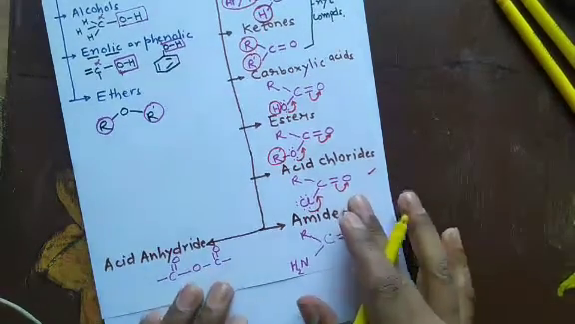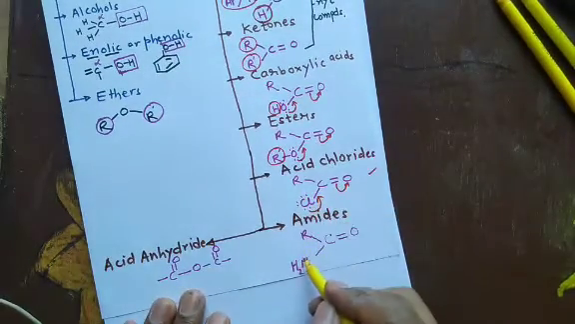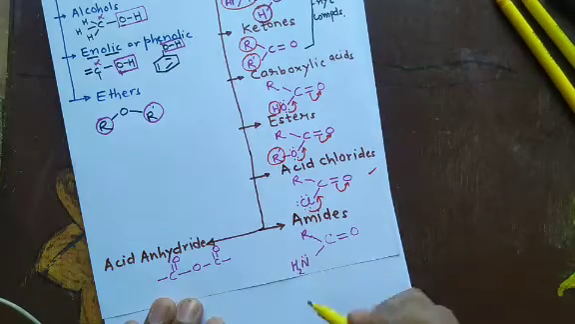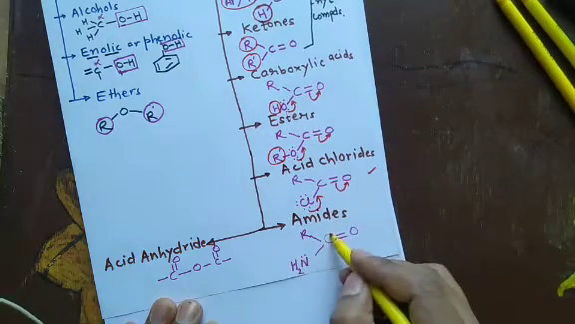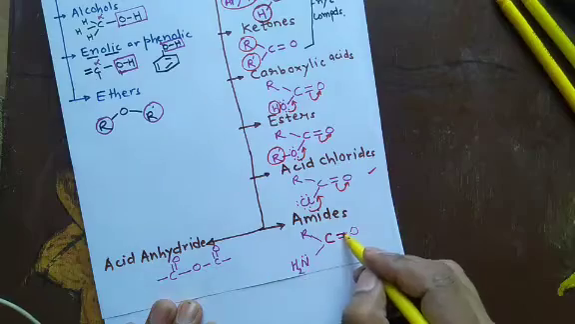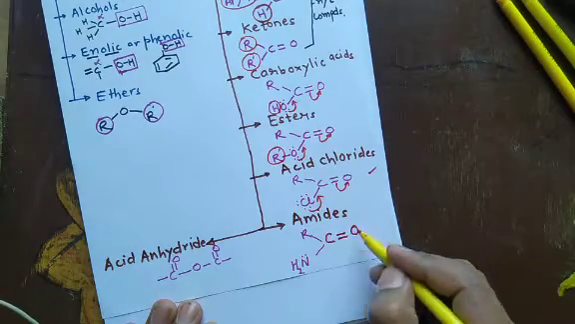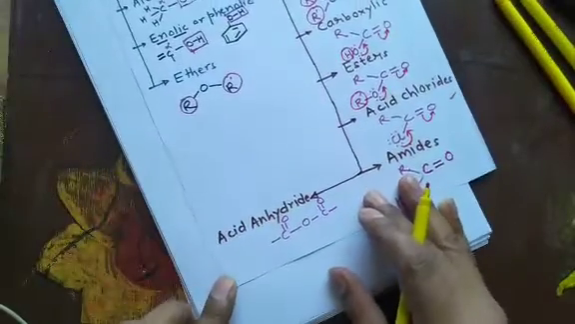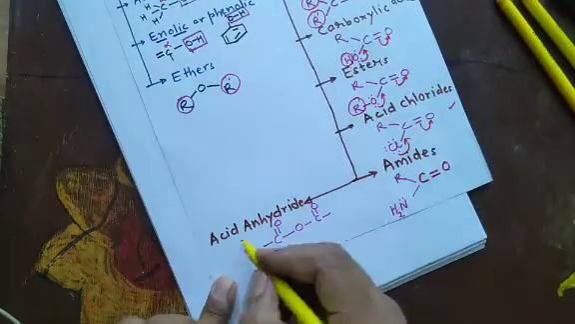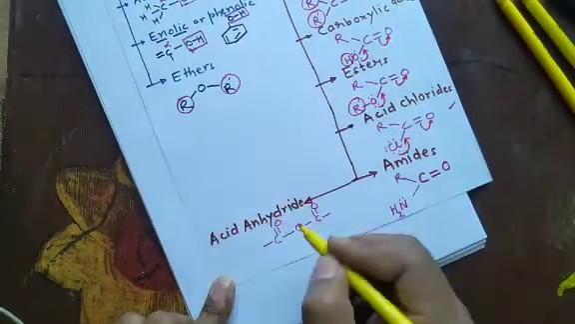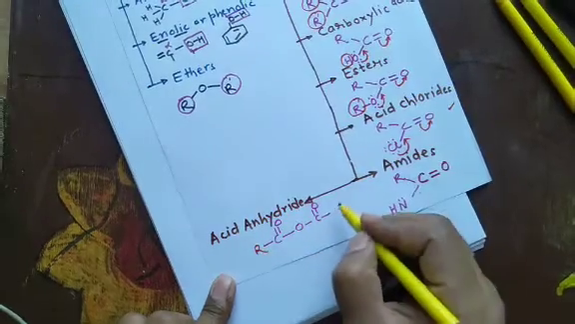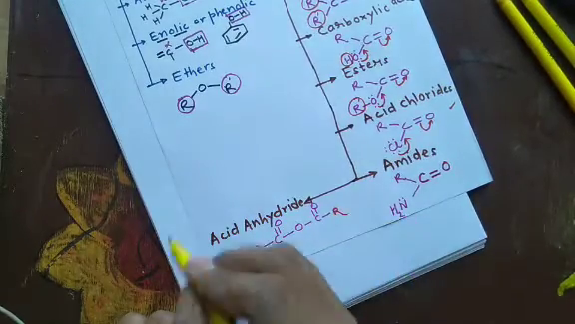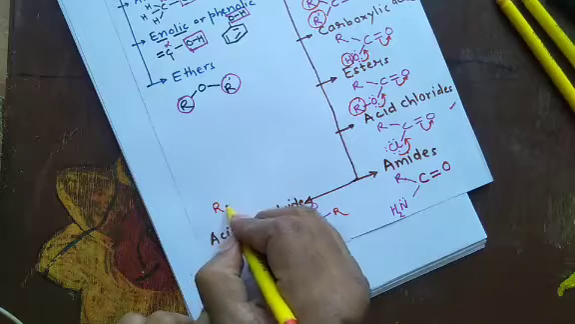Now amide, if this Cl is replaced by NH2 group, then it is known as amide. The CO group is carbonyl group and is bonded to amino group. Now, what do you mean by acid anhydrides? See, suppose 2 moles of carboxylic acids are there.